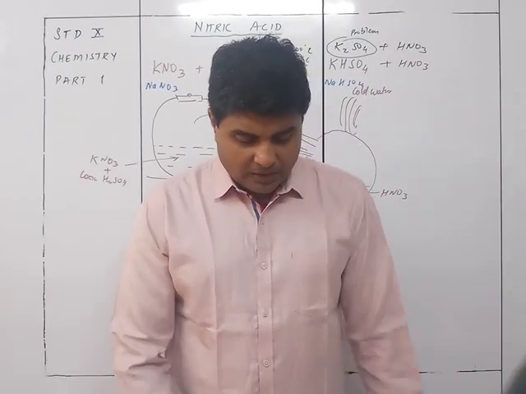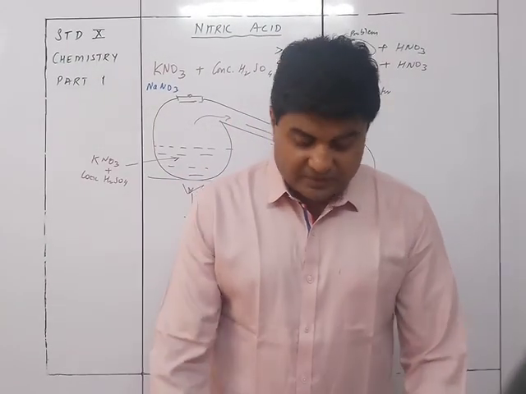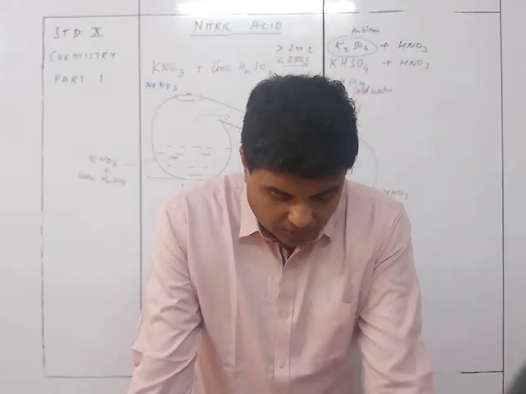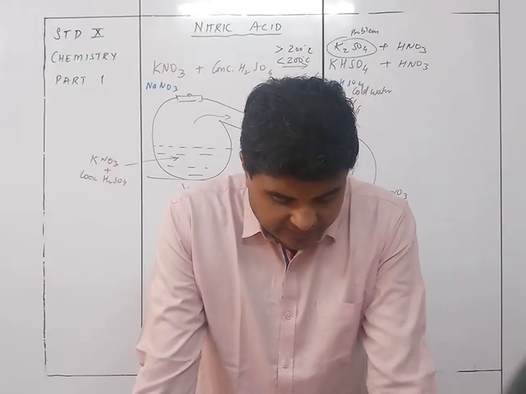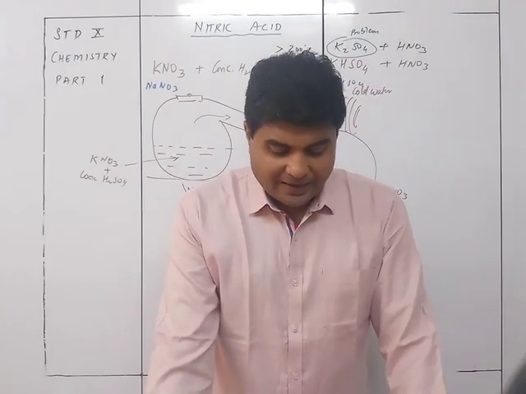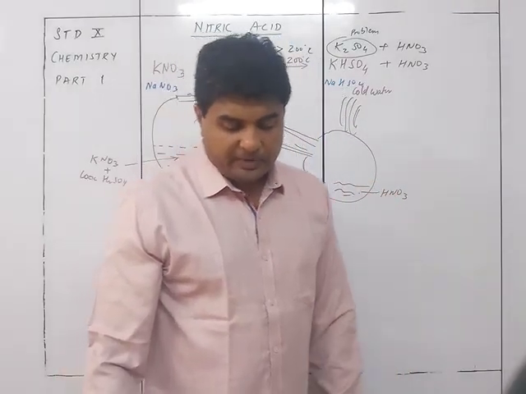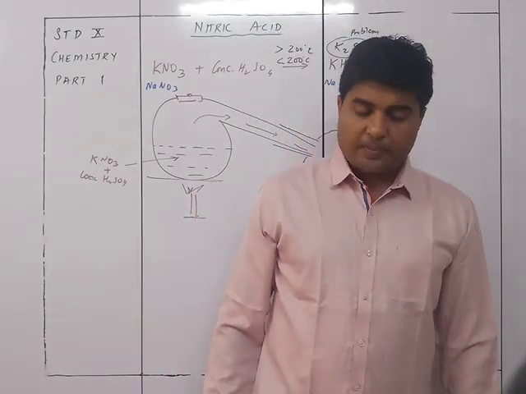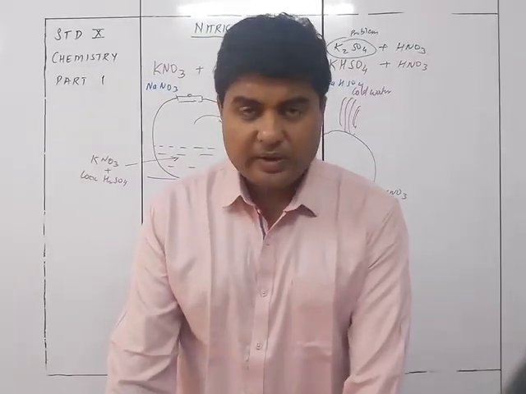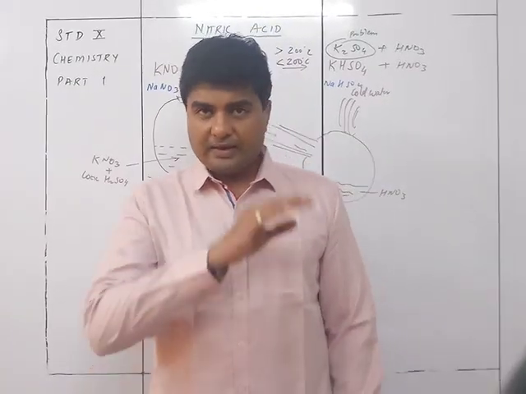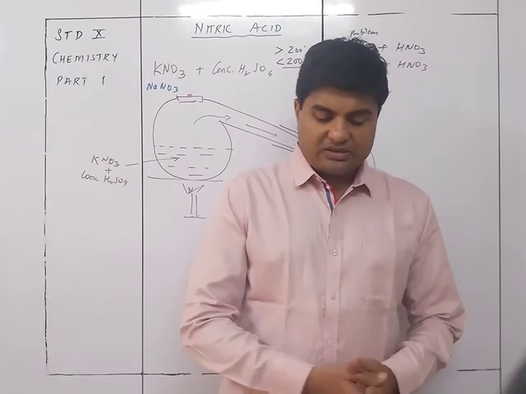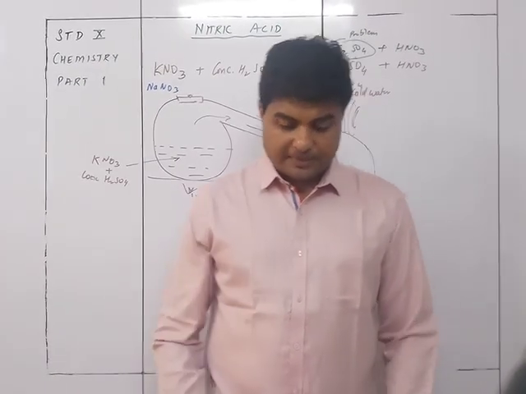And this is nothing but the formation of nitrogen dioxide gas, which is going to turn acidified ferrous sulfate solution brown, proving that the vapors are of nitric acid. So these are some tests. We will be going through the tests once again in the later part of the chapter. Right now we will first go for the reactants, apparatus and the details about the same.